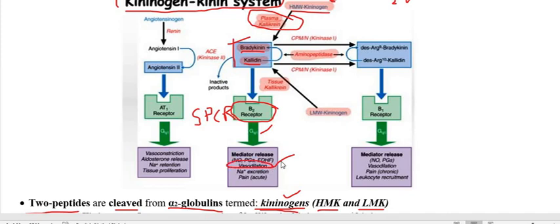So how is this vasodilation produced? Vasodilation by this activation of Gq is by release of nitric oxide.